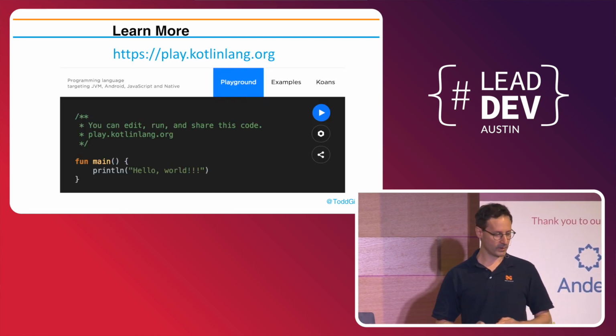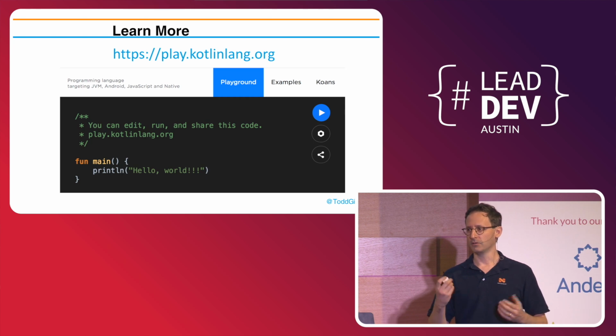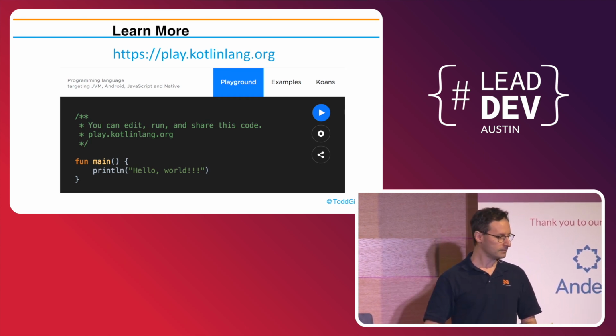So if you like what I've said, go to play.kotlinlang.org. You can go in your browser. You can open it up right now while I'm talking. You can play with Kotlin right there. It'll teach you Kotlin right there.